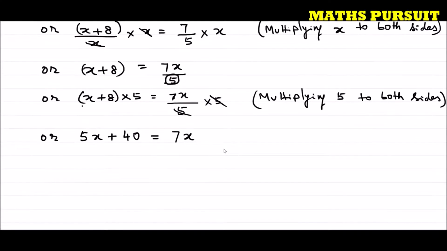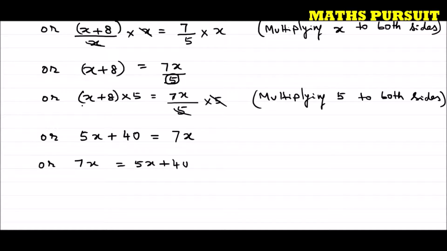Or in other words, I can write 7x is equal to 5x plus 40. Just I have reversed it. For example, if it is a plus b is equal to c, I can write c is equal to a plus b. Nothing wrong is going to happen here. In same way, I have written 7x is equal to 5x plus 40, so that it will help us to do the calculation easily.